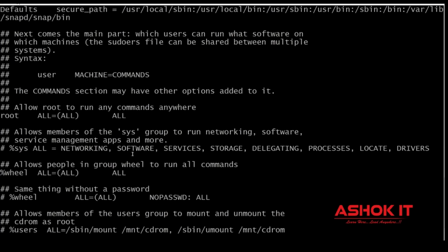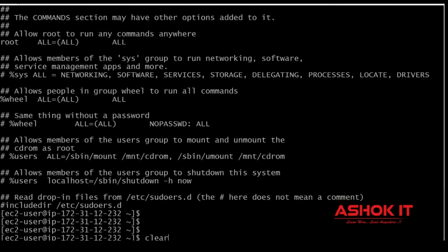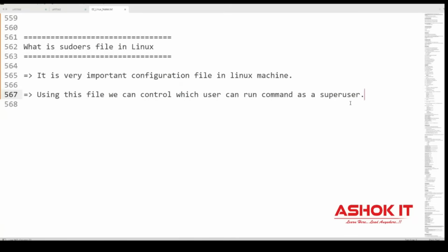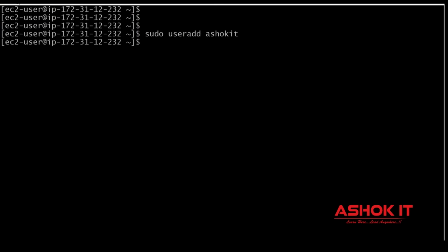Okay, now I want to create one user and I want to configure that user as a sudo user. So first let me create a user now. sudo useradd AshokIT. Then set the password for the user.